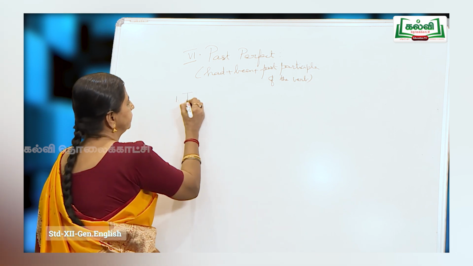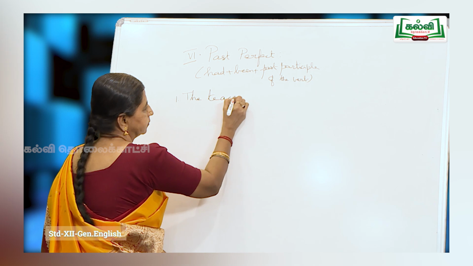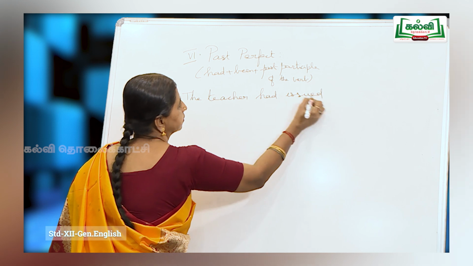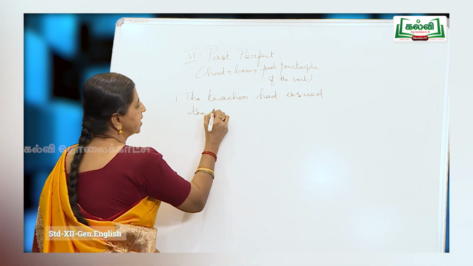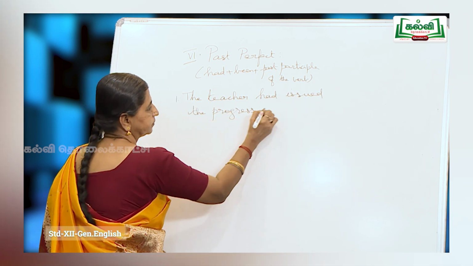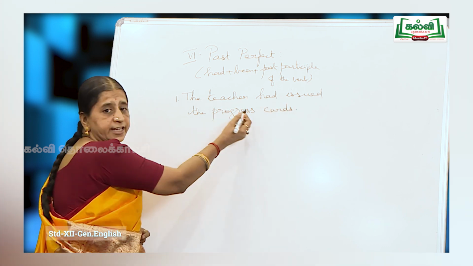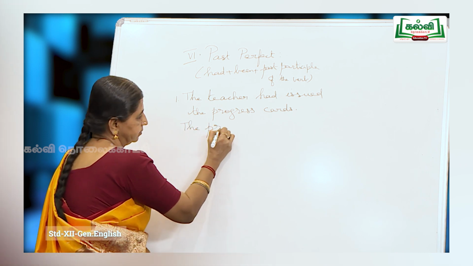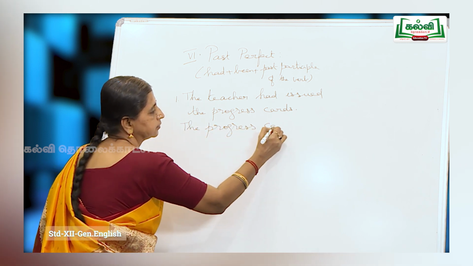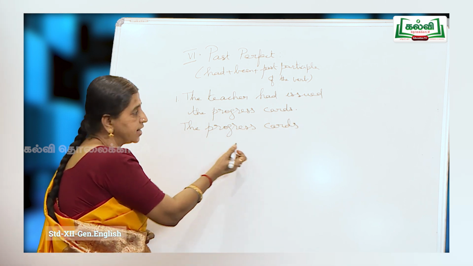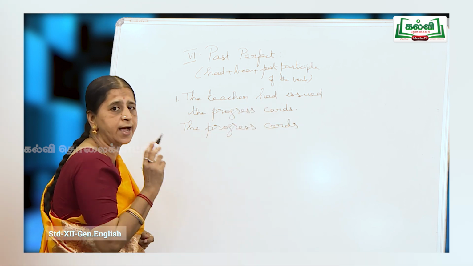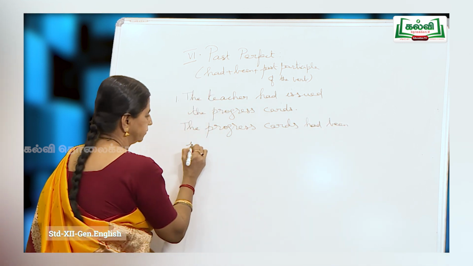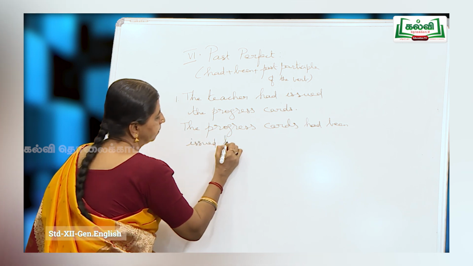So, the teacher had issued the progress cards. The teacher had issued what? The progress cards. So, start with that. The progress cards. Now, had issued changes to had been issued. By whom? By the teacher.